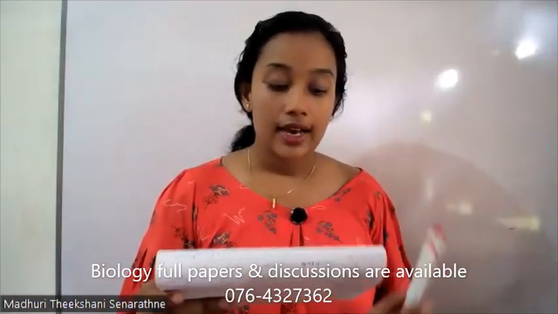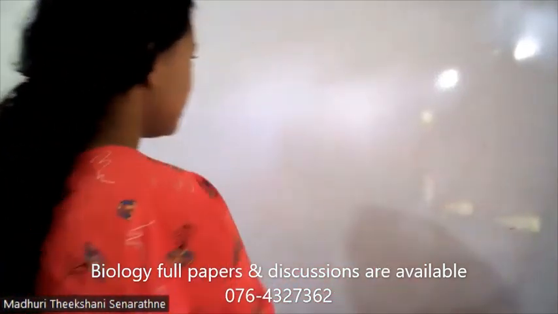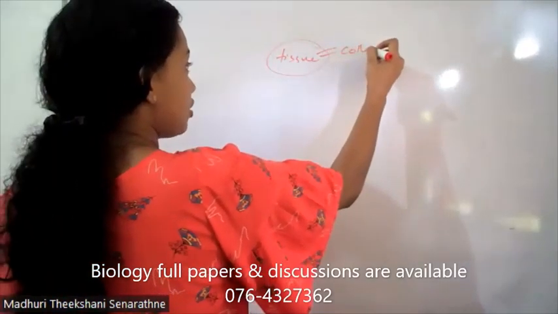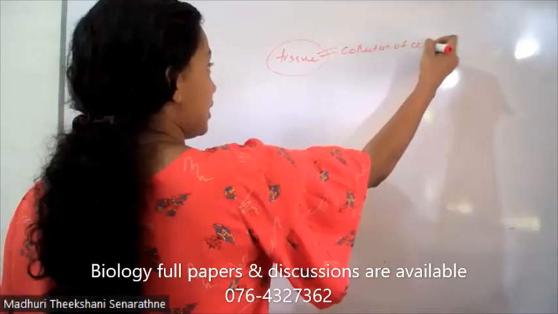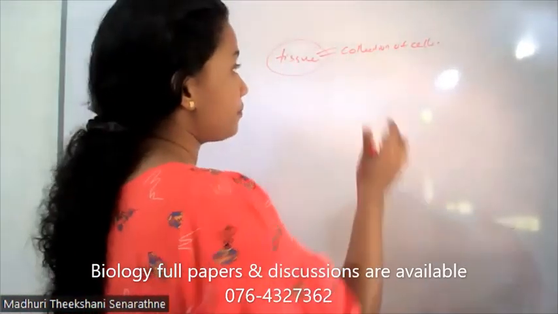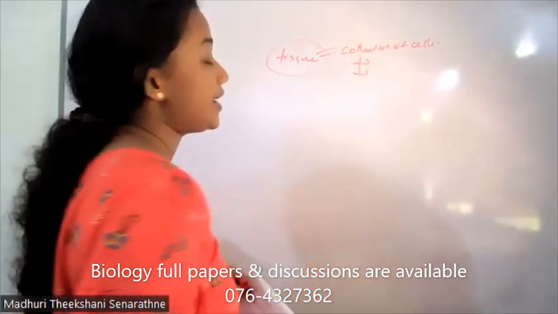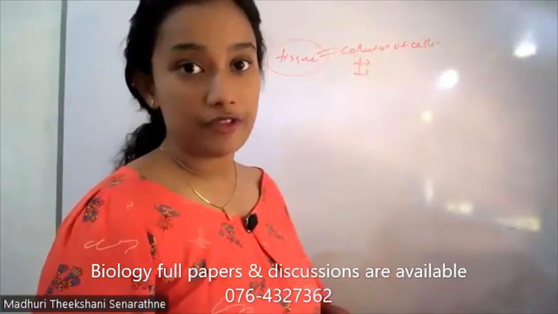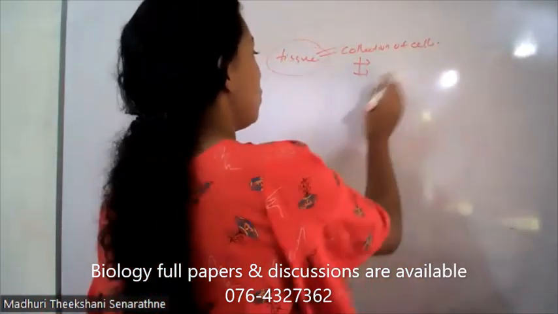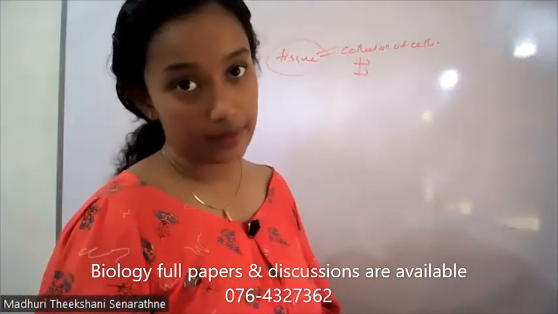So, tissue is a collection of cells. In some tissues, it may contain one type of cells, all cells are of one type.